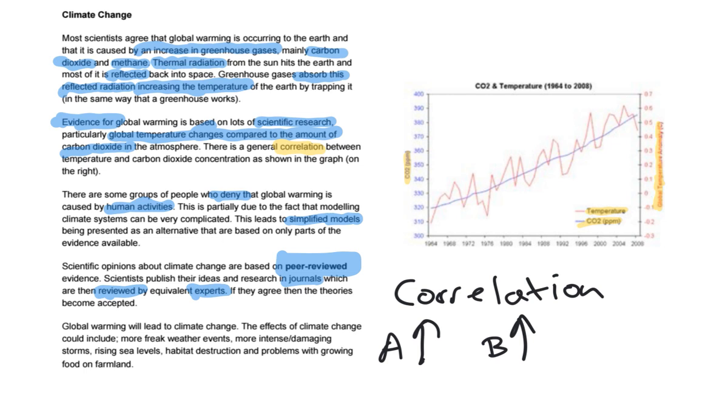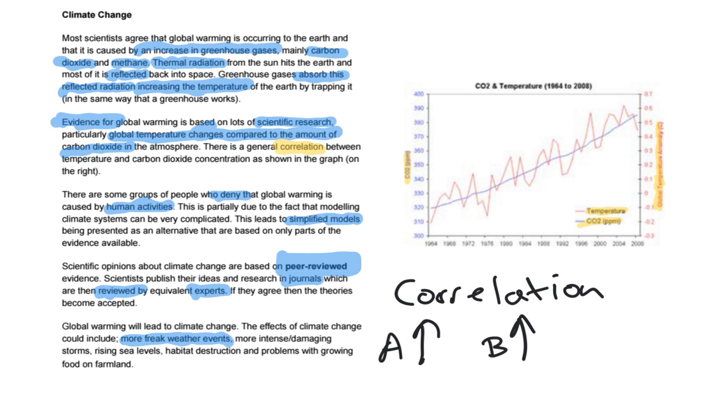Now, why are we interested in global warming and climate change? Why does it matter to us, particularly at school and to you guys at home? So global warming will lead to climate change, and the effect of climate change could include lots of things, but we've picked out a few of them for you here. So it could include more freak weather events. That means more strange weather, okay? More thunder and lightning in the middle of the summer, or snow in June. Very strange weather, freak weather events.